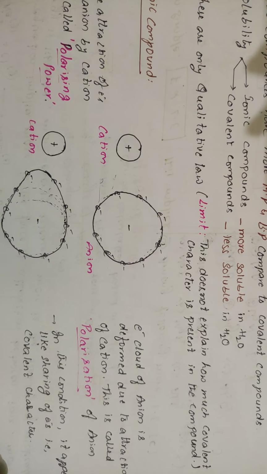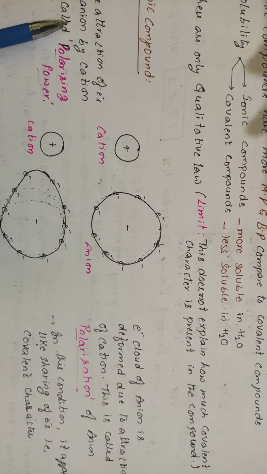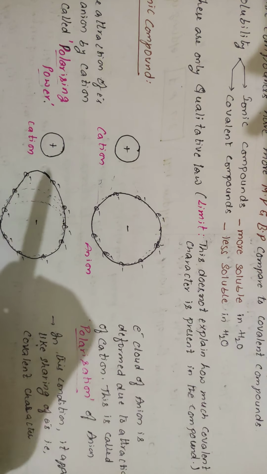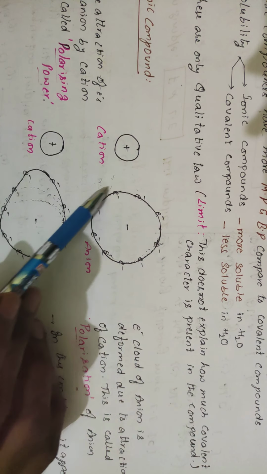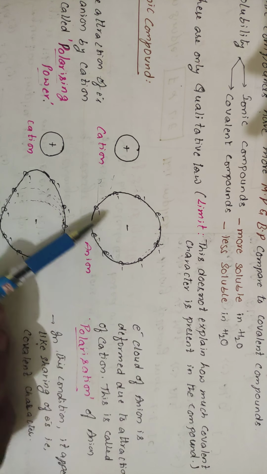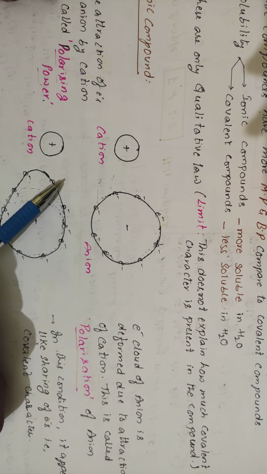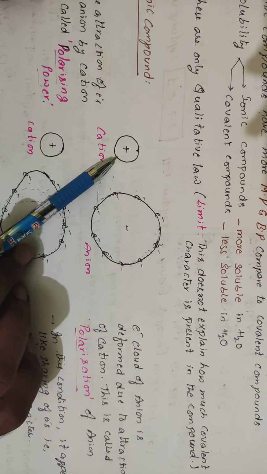So how does it say? See, the attraction of an electron of an anion by a cation is called polarizing power. There is an anion, and anions generally have more electrons; because they have more electrons, they get the negative charge. The electrons of the anion are attracted by the cation.